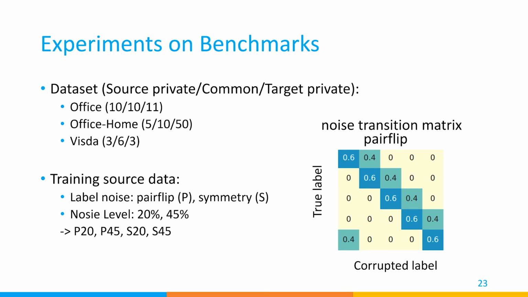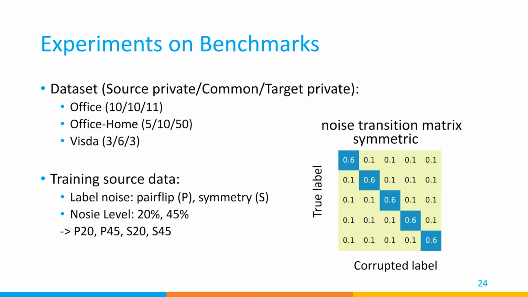For the experiments on benchmarks, we used 3 datasets and added 2 types of noise, pair flip and symmetry, with 20% or 45% noise level to the data. The figure on the right shows the noise transition matrix of pair flip, where the label of one class may be replaced by its neighbor class. And this figure shows the noise transition matrix of symmetric label noise, where the label of one class may be replaced by any other classes.